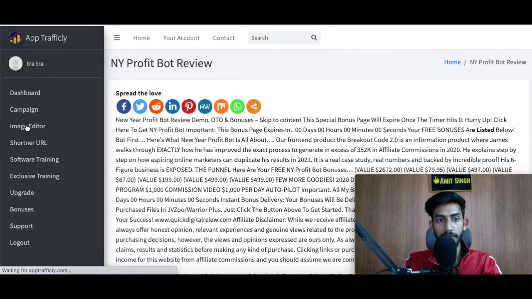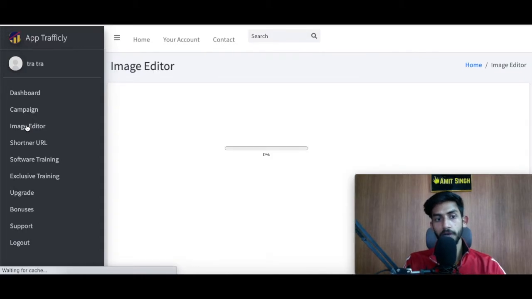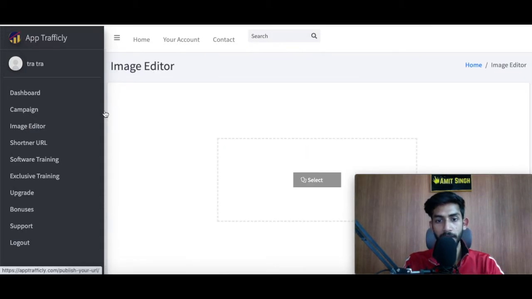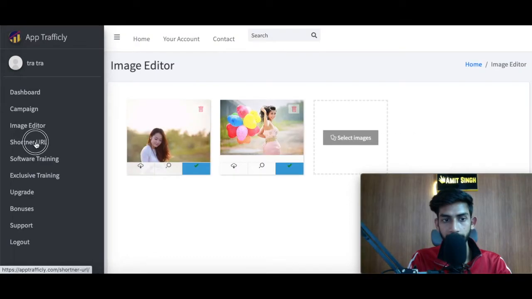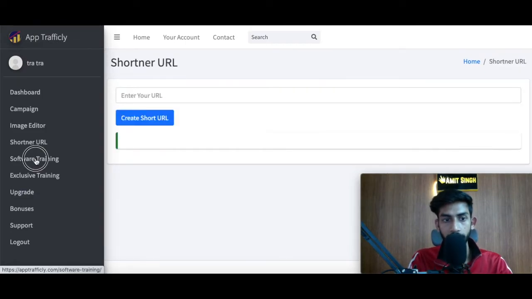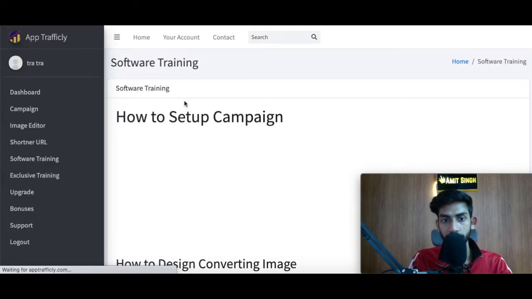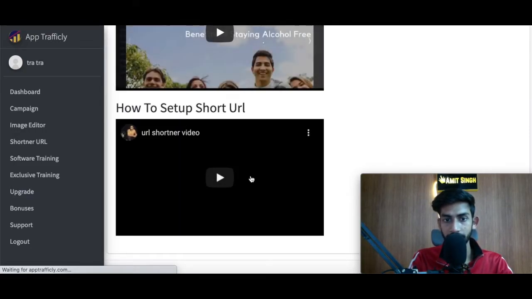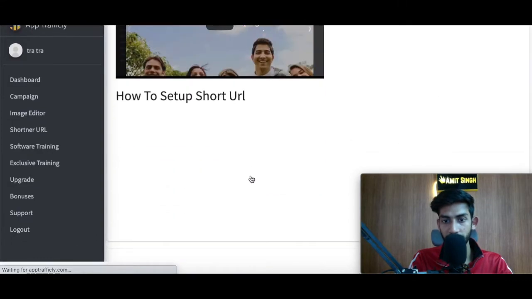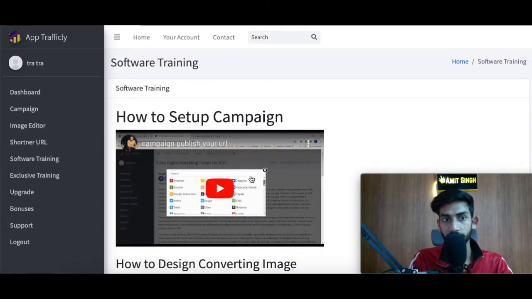The next will be the image editor. Image editor is all about editing an image. You can make an image look more professional by editing it here. The next feature is the URL shortener, where you can shorten your URL. The next is software training. As soon as you buy the product, all you need to do is attend these training videos and watch all of them. That will massively help you in getting started with Traffically.